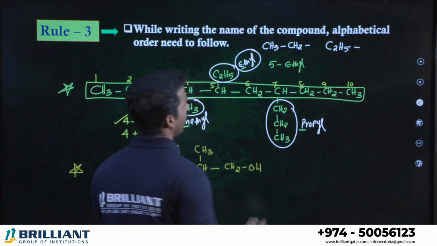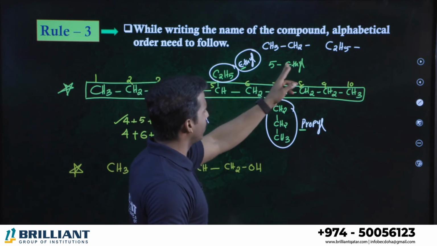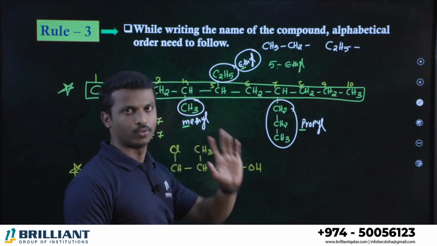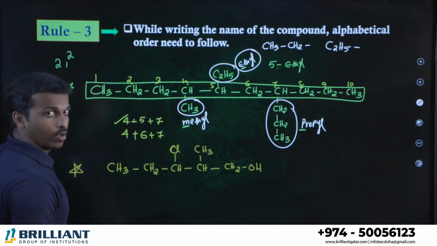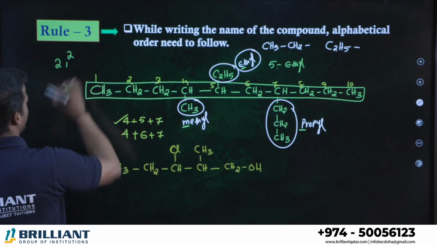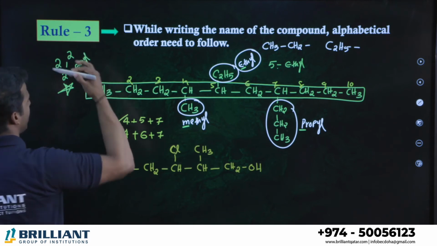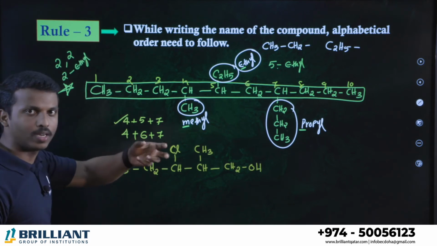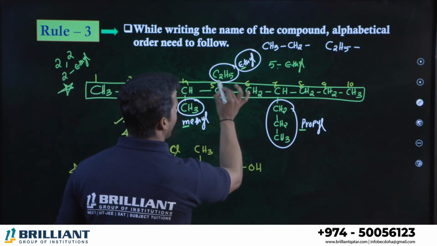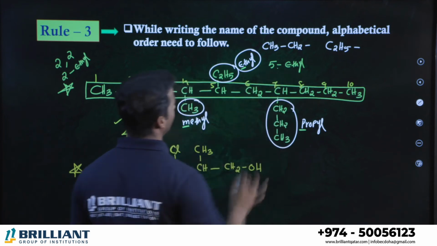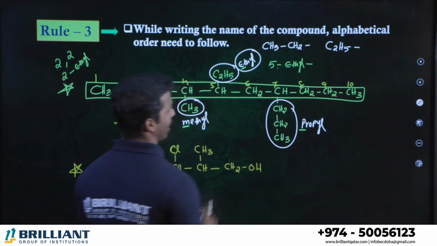5-ethyl. One more thing, between a number and a letter, a number and an alphabet, a hyphen is compulsory, we have to use it. All of you, between two numbers we have to put a comma, like 2, 2, and between a number and a letter or alphabet we have to use a hyphen. Clear, all? Between two numbers, comma; between a number and a letter, hyphen. All right. So here at the fifth position, what do you have? Ethyl group. So 5-ethyl, one branch over, right? If you want to represent another branch, again one hyphen.